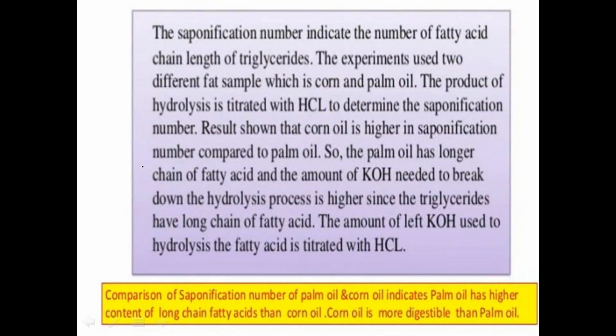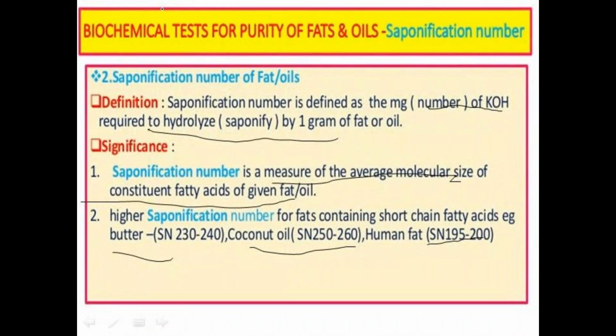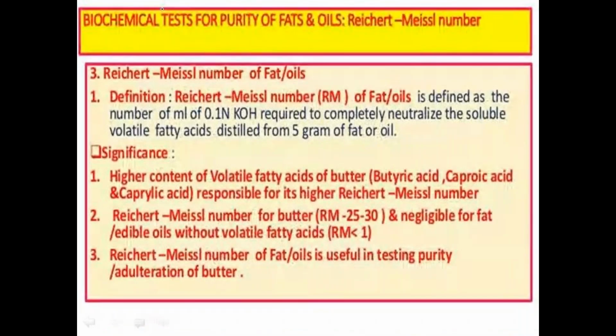Corn oil is more digestible than palm oil. Understood, ma'am? Okay, that is the saponification number.